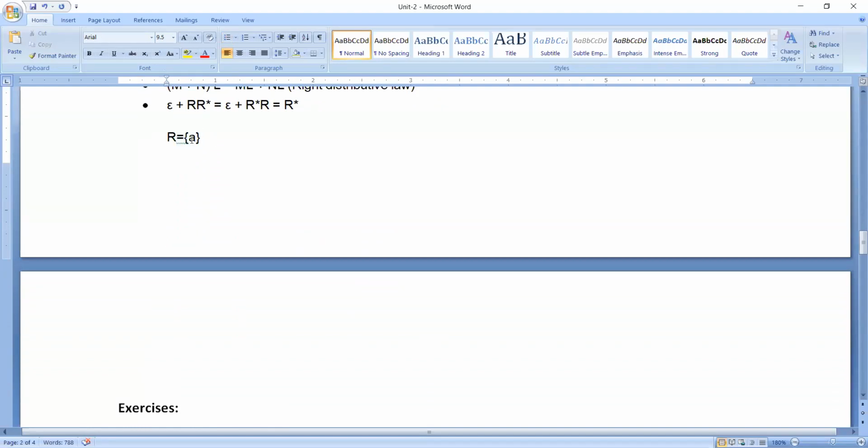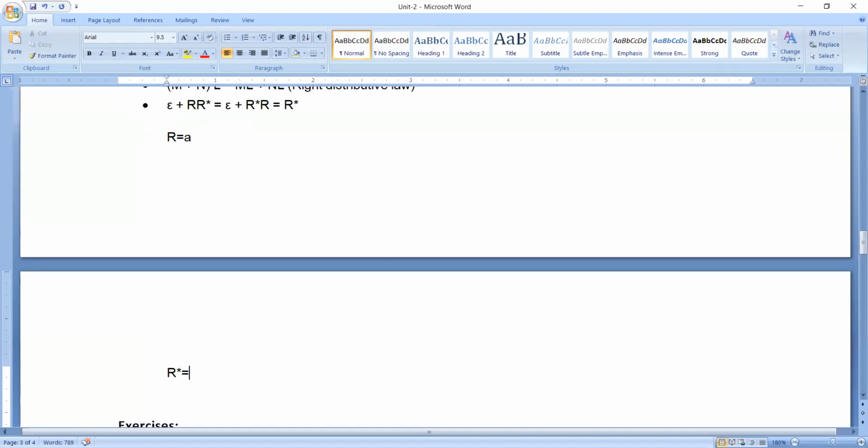I already told you phi can be a regular expression, or a can be a regular expression, epsilon can be a regular expression, or a plus b, b plus a, or ab can be a regular expression. For simplicity, I am taking a as the regular expression. This is r. Then when I do r star, what is the first symbol I am going to get over here?